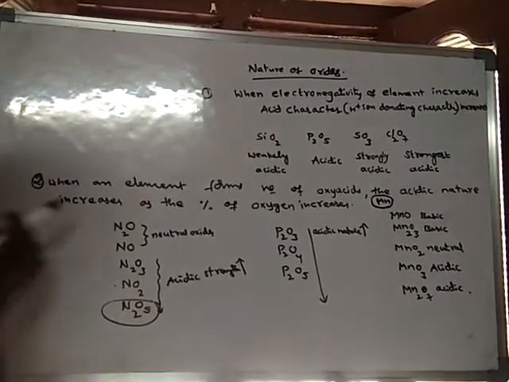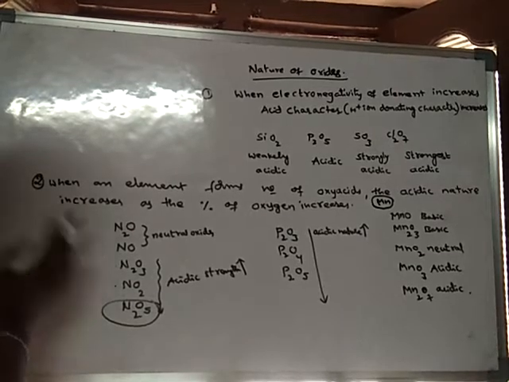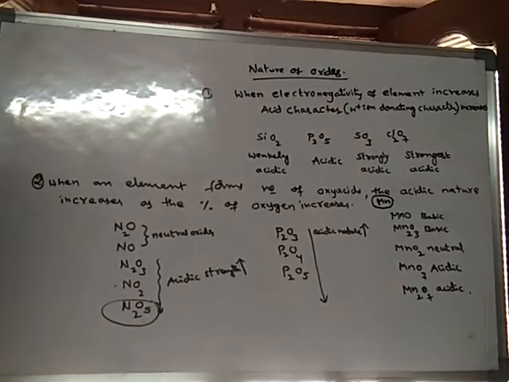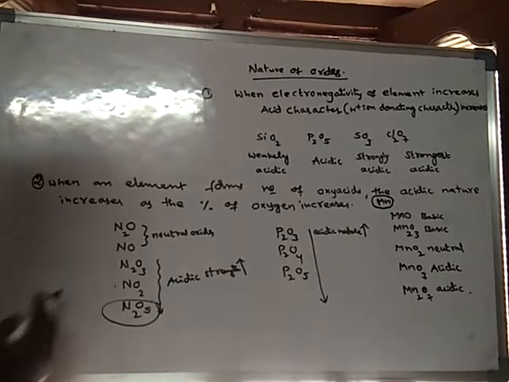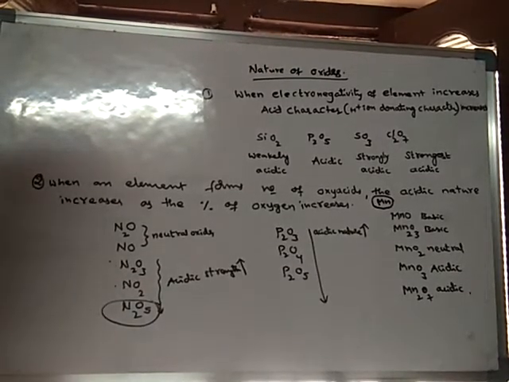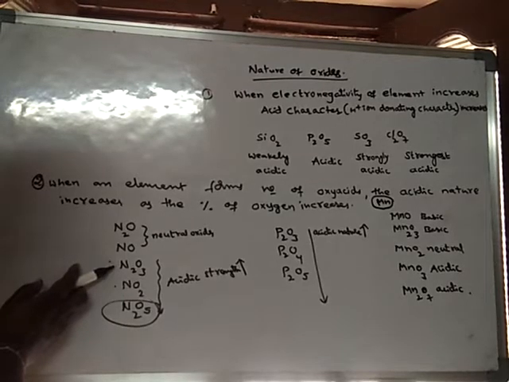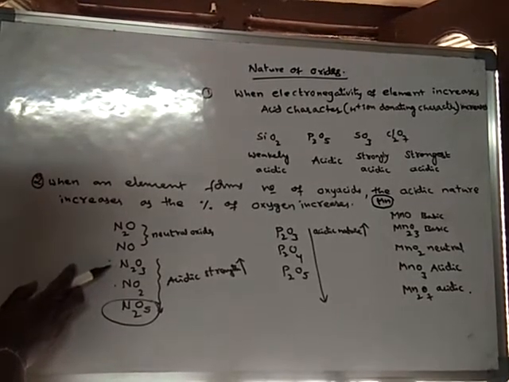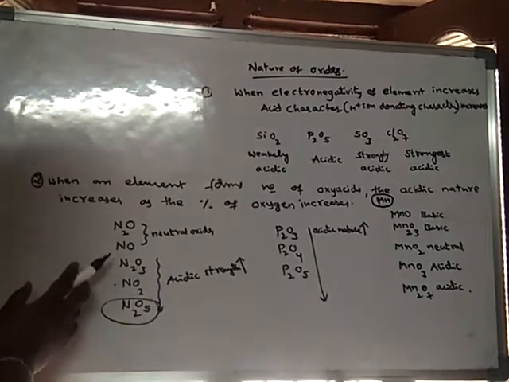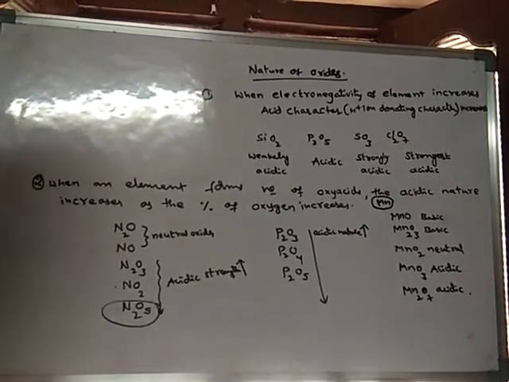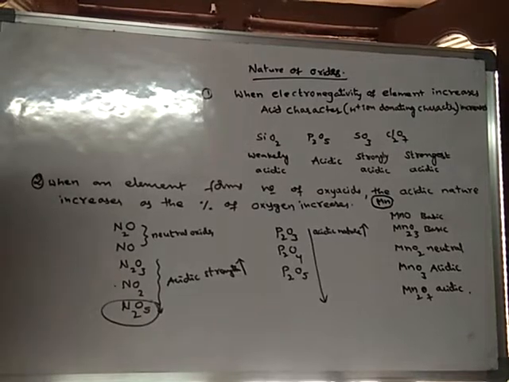They do not possess acidic nature at all because of the very low percentage of oxygen. Acidic nature starts from here. Of course, it has a low percentage of oxygen, but that is sufficient to exhibit acidic nature.